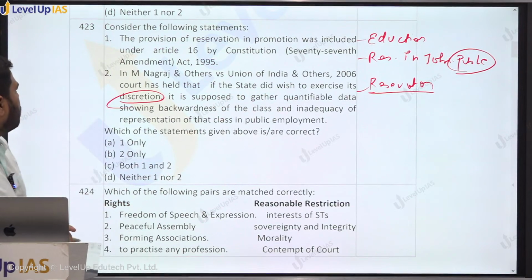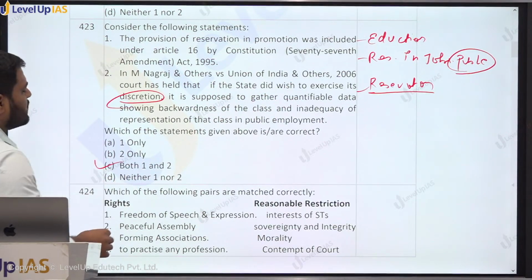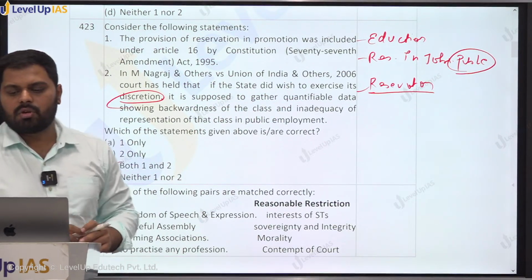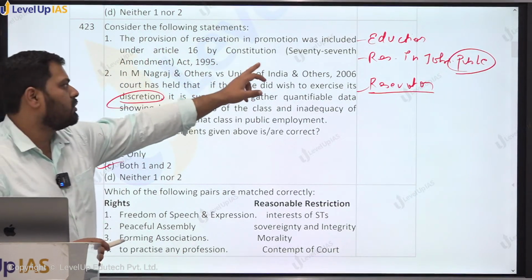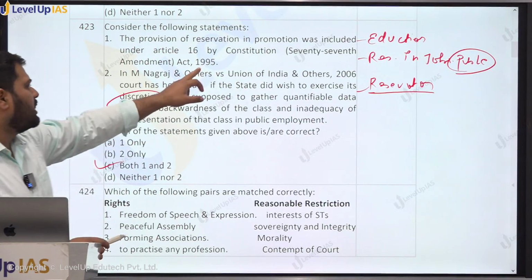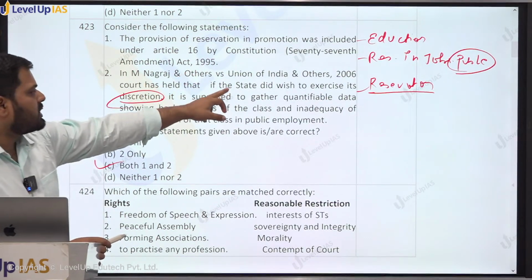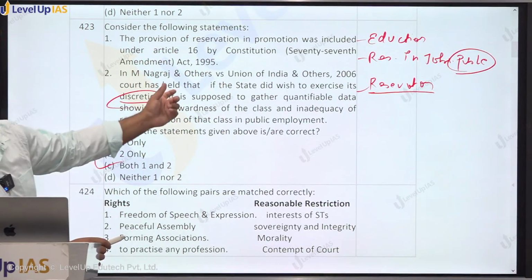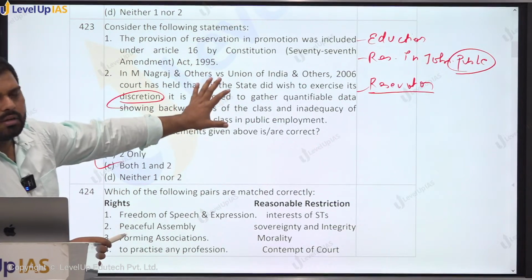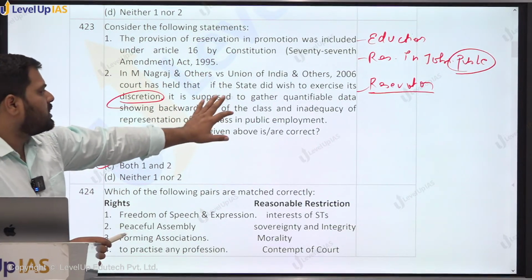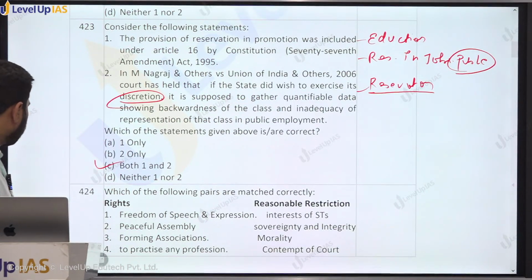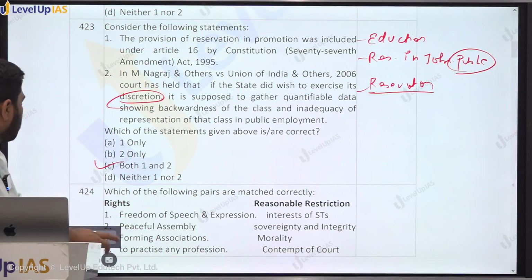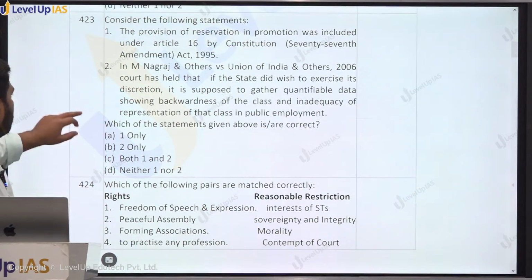So here 423, both the statements shall be correct. Reservation in promotions was included 77th Amendment Act 1995, and then this case of 2006 had a validity to this rule, but it says that state will have to prove it with the quantifiable data. Now this is yet a simple question under 424.